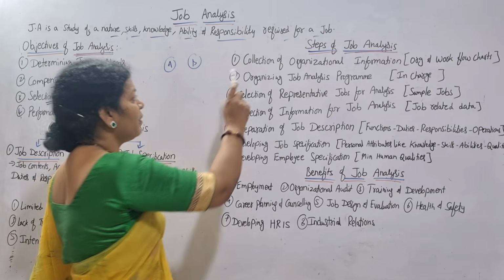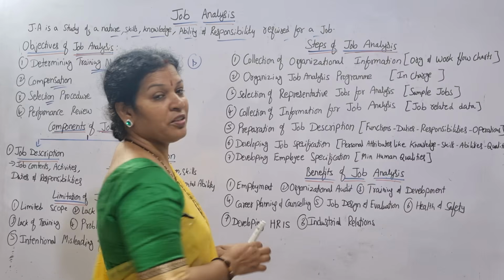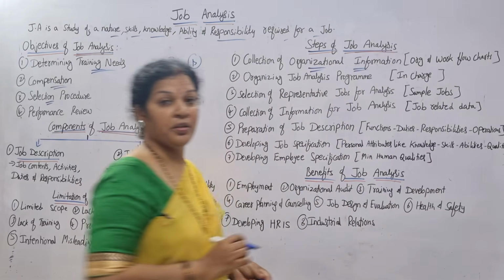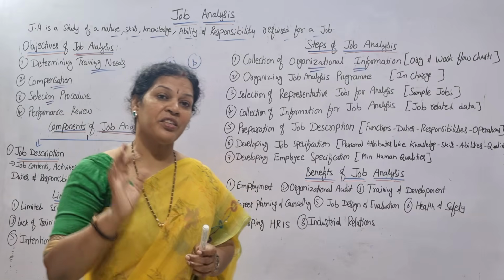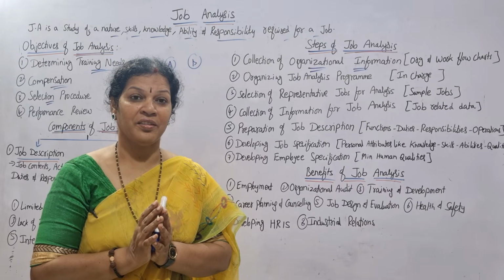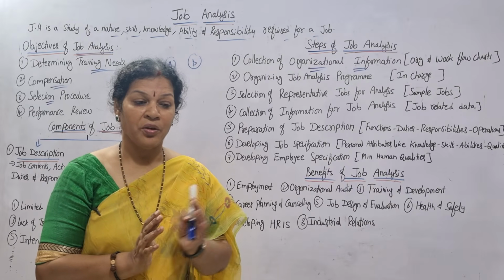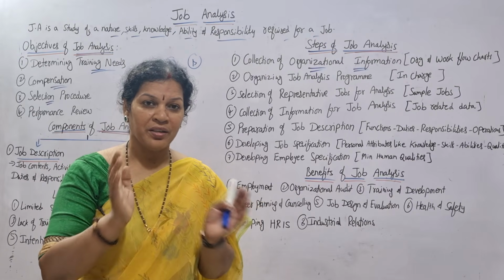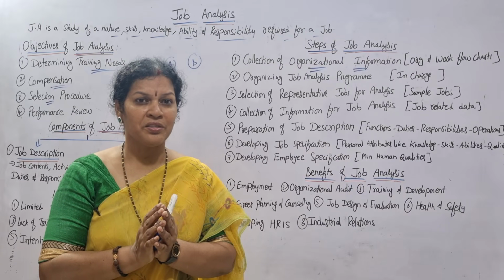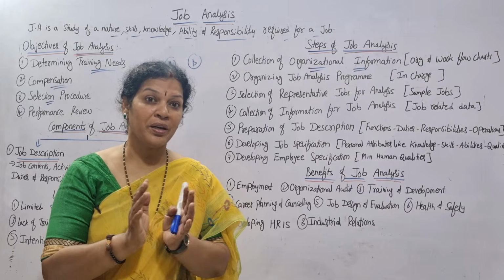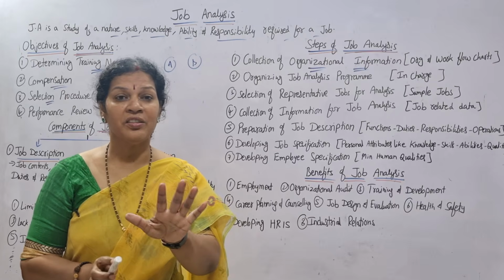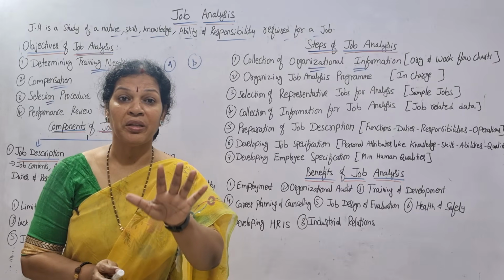This we'll discuss. The first step is collection of organizational information. We need to collect the organization information. If you have a good understanding about the organization, then only you can go for the job analysis. Good understanding about the organization: when it got established, how it distributed the jobs, how many departments are there, how the work is divided, who are the employees, who are the board of directors, what kind of departments are there. All these things you need to have basic information about the organization.